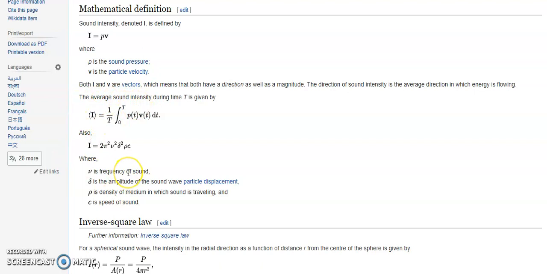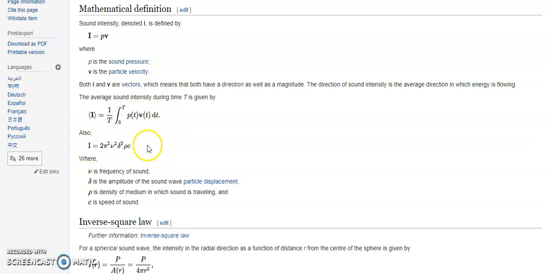For the average sound intensity, you integrate from 0 to T, the limit of time. Sound pressure and particle velocity are functions of time, so integrate the function of p(t) and v(t) with respect to dt.